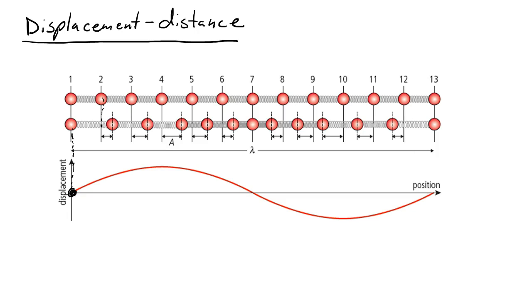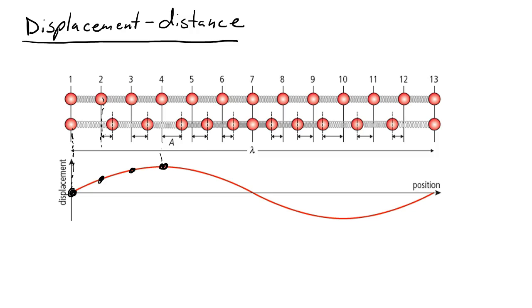Look at ball number 2, my ball in this position is displaced to the right, so I have a positive displacement. Ball number 3 is displaced even more, so we're continuing to go up. Ball number 4 is displaced to a maximum, so that's why at this position I have my amplitude, and so on and so forth. It's like taking a snapshot of the wave.